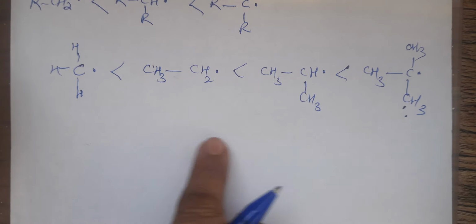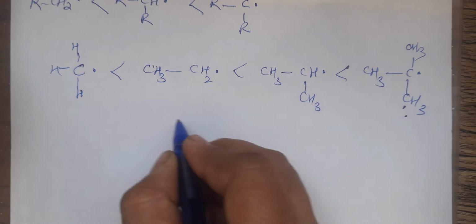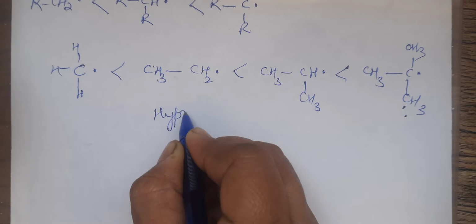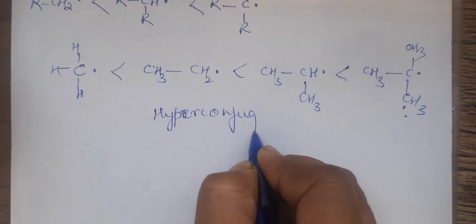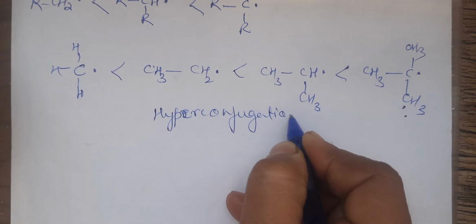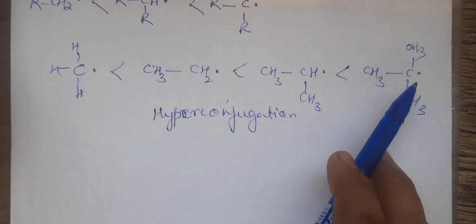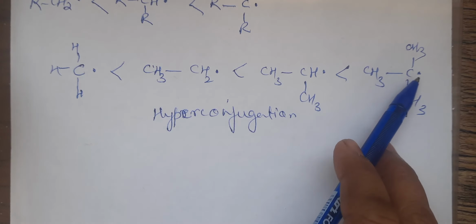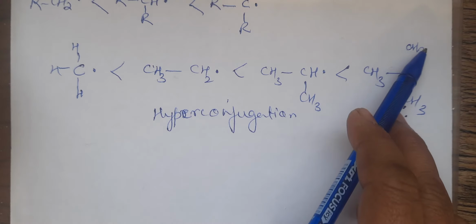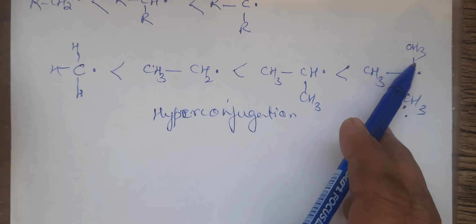Now, how can you explain the stability order? The order of the stability for the free radicals can be explained on the basis of hyperconjugation. Because this carbon atom does not have a complete octet, it will try to take 1 electron from the neighboring atom.